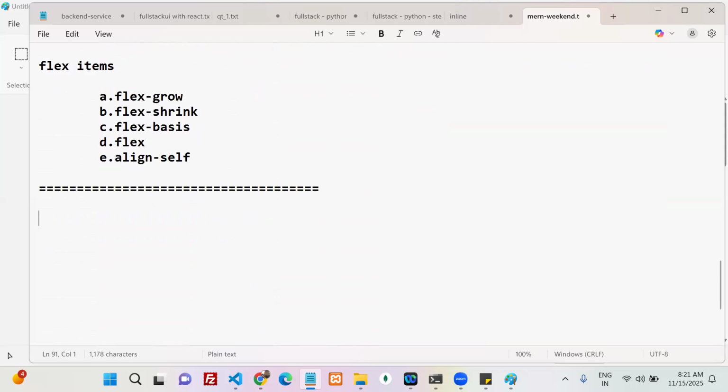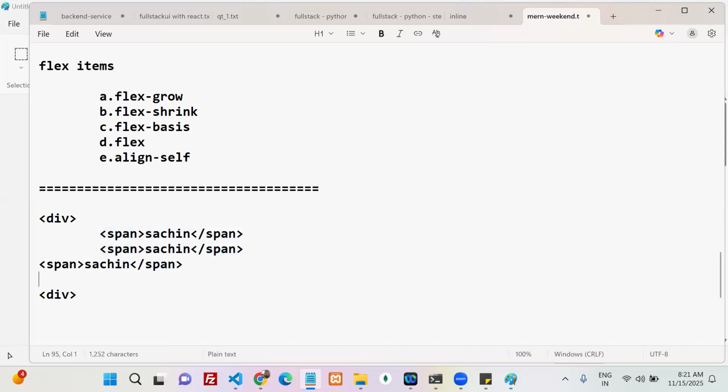Give me one example. Take a div, and inside it I have a span, Sachin, and like this four elements are there. If it is flex, these four elements I can apply as either row or column. Yes or no?